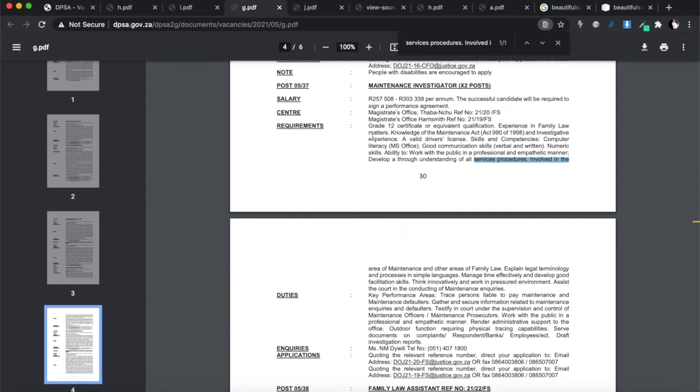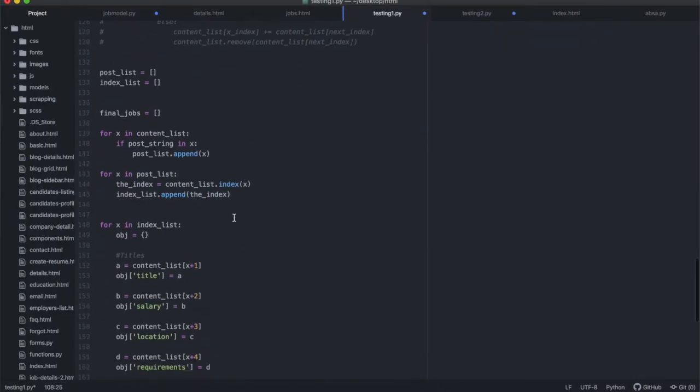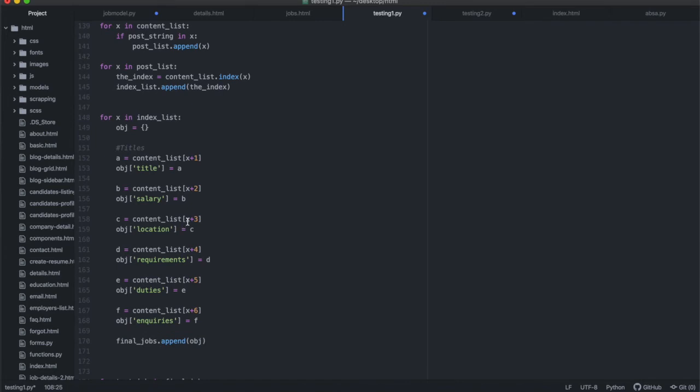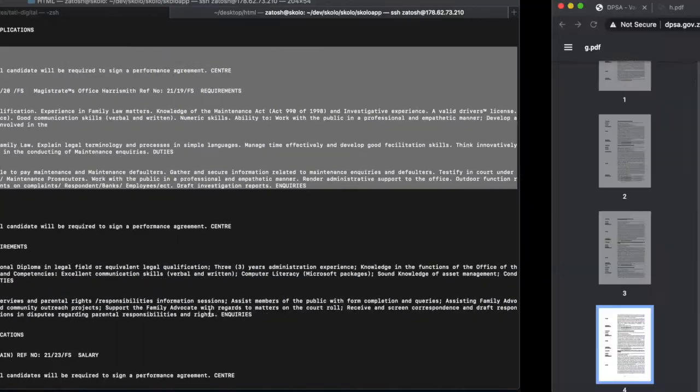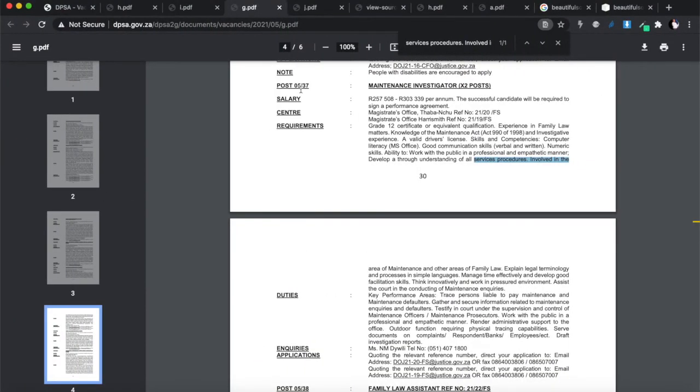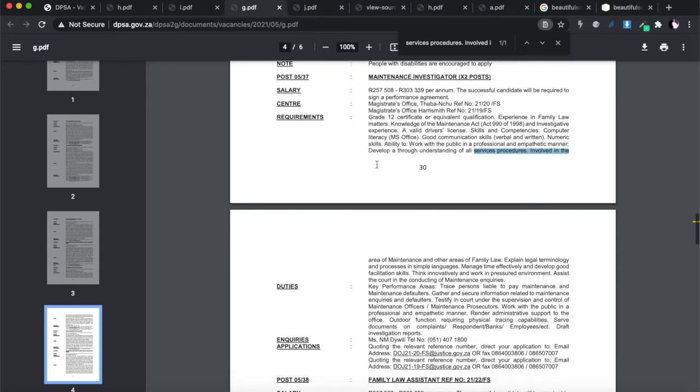Therefore, when we are doing what we're doing here, where we are adding the index plus 3, the index plus 4, the index plus 5, every time we're doing index plus from here, when we say index plus this to get the requirements, and we say index plus the next index, which is this one, to get the duties perhaps, actually it gets the rest of the paragraph, right?